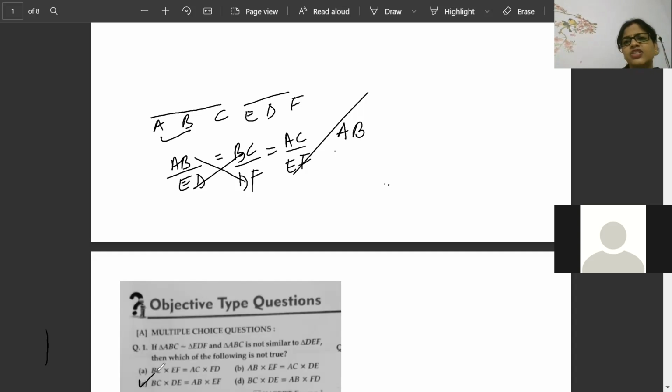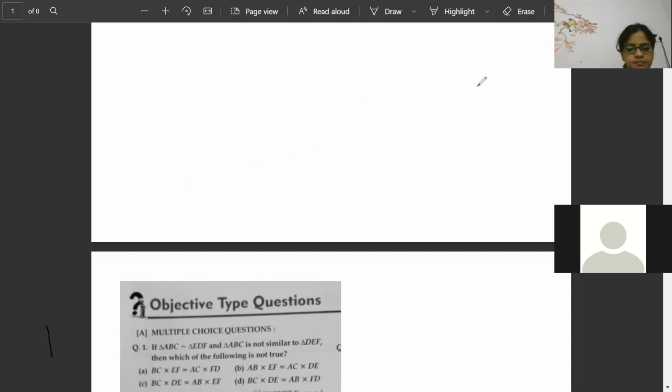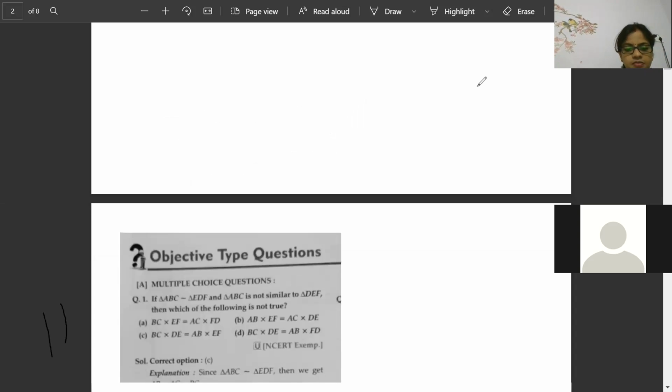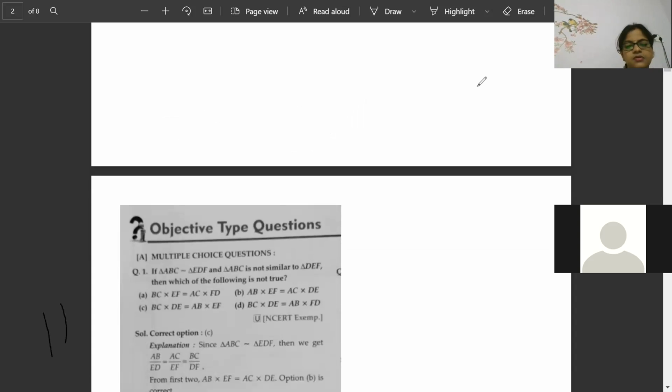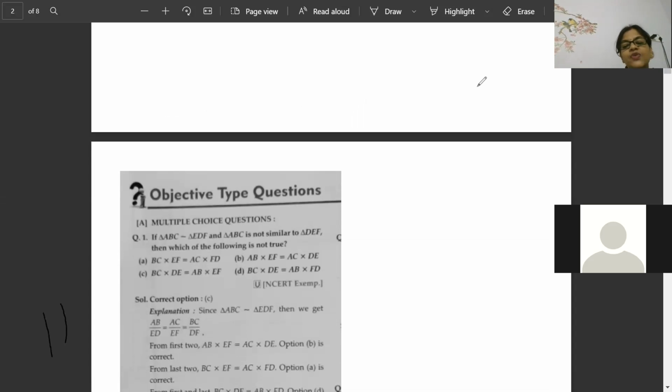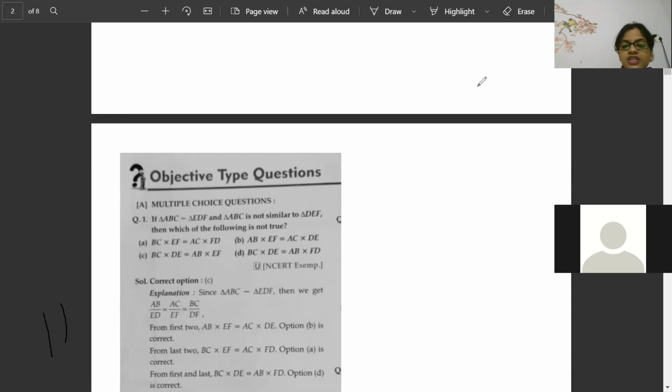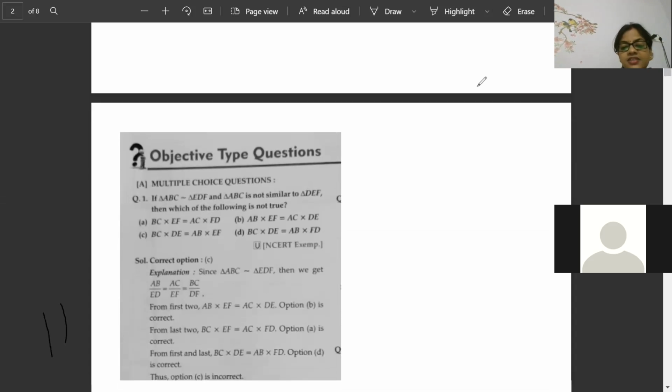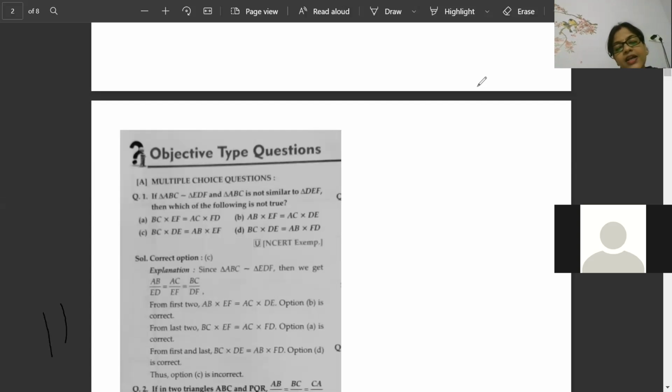Now let's go for the next question. Ready, everyone? That is what I told: AB by ED is equal to AC by EF is equal to BC by DF. So this is exactly coming proportional. That's why option A is the correct one. So which one is wrong is answer C. The rest of all are correct. Only answer C is wrong.